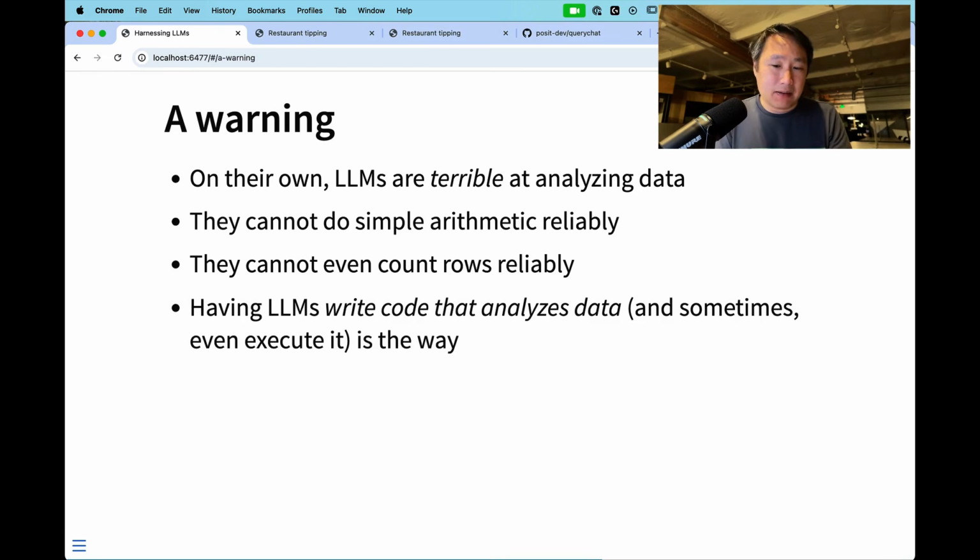Instead, what we can almost trust them to do is have them write code that analyzes data, and sometimes even let the LLM have enough control that it can execute the code for you. And that is a much, much better way to have LLMs help us with data tasks. We want them to write code that then gets executed.